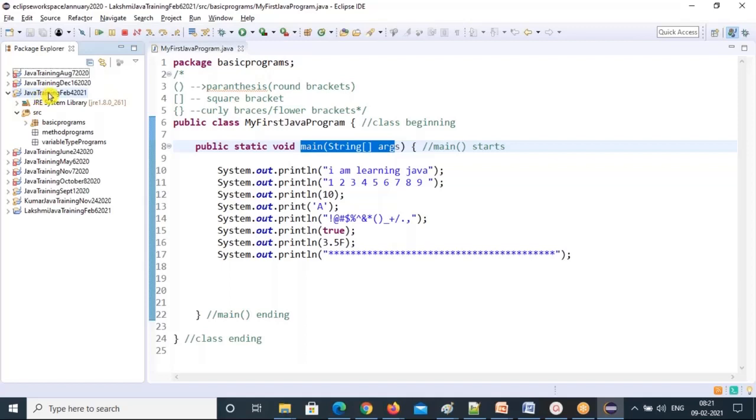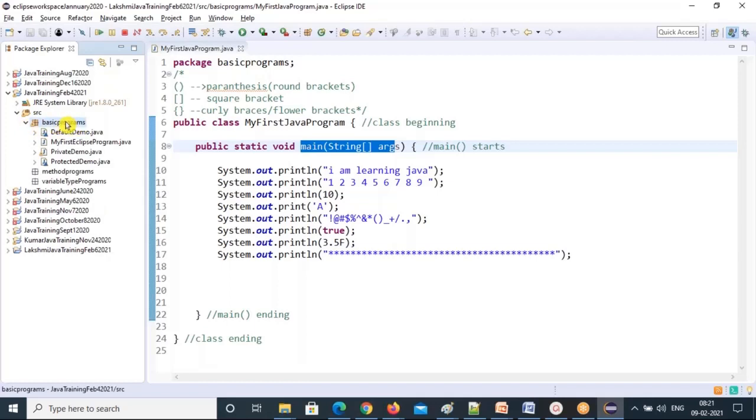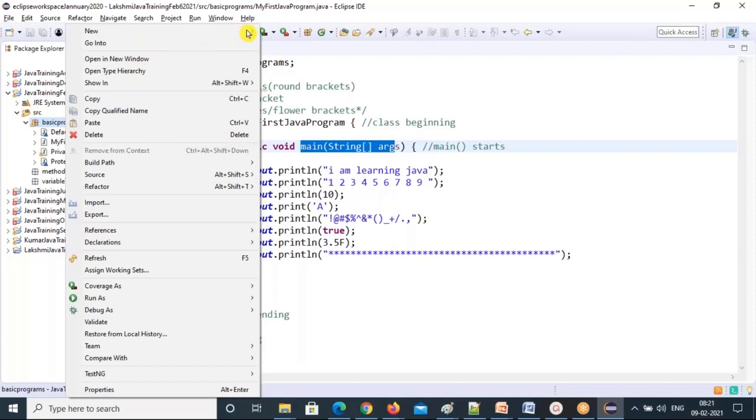So I expand my project. This is the expand icon, the arrow mark. You click on this, then the project will expand. Then SRC, you expand the SRC. Then I'm creating my class under basic programs. I'll create a static keyword demo.